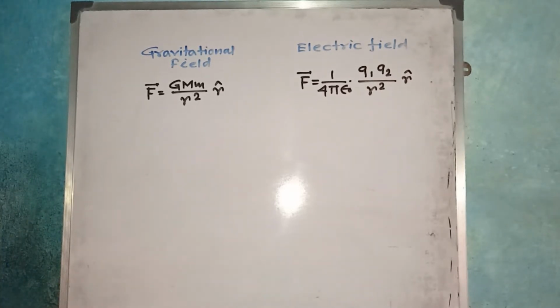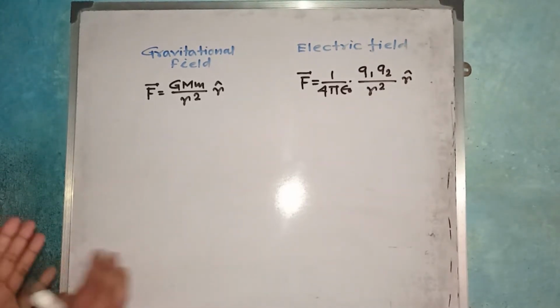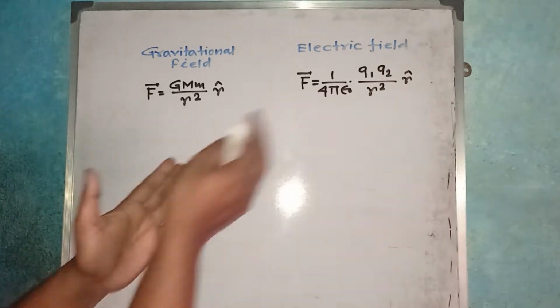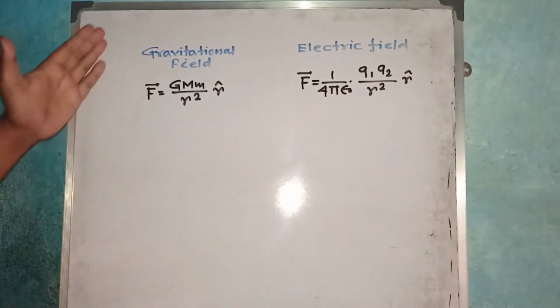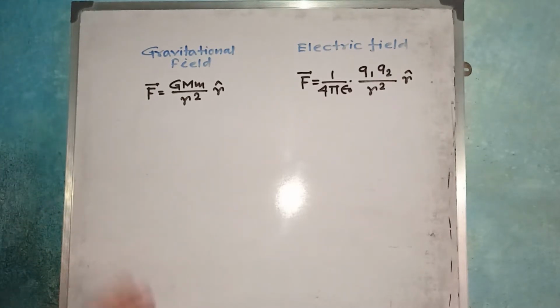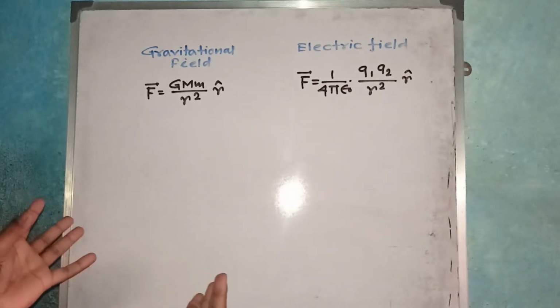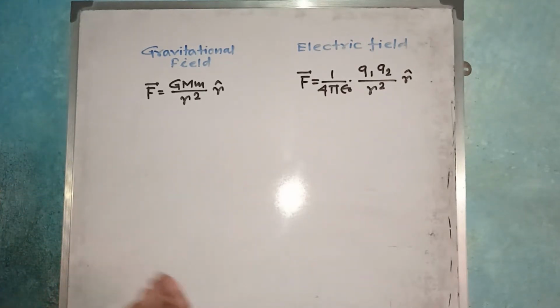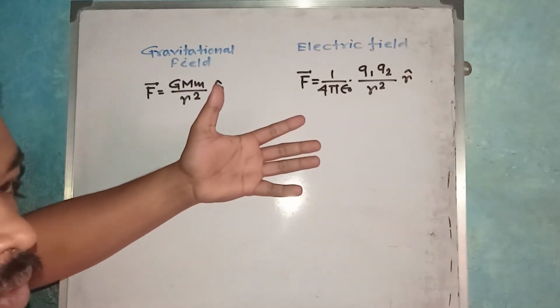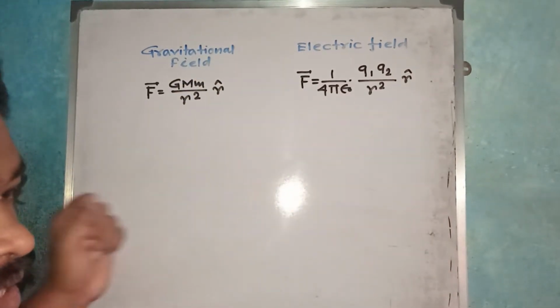I am giving a demo on a very short but interesting topic, that is the concept of gravitational field and the electric field. The concepts of gravitational field and electric field are almost the same, but the basic difference between the gravitational force and the electrostatic force is that the gravitational force acts between two masses or two bodies, and the electrostatic force is developed between two electric charges.